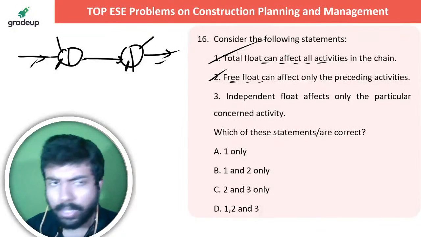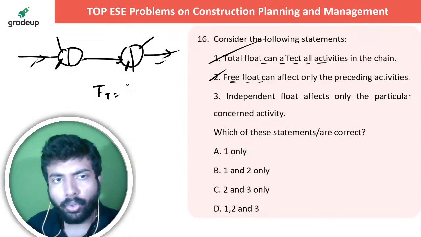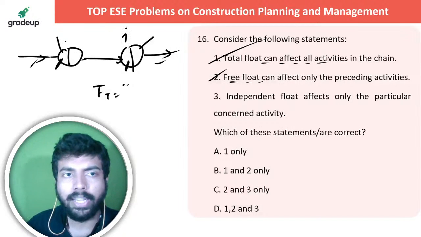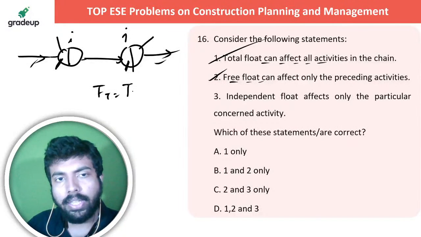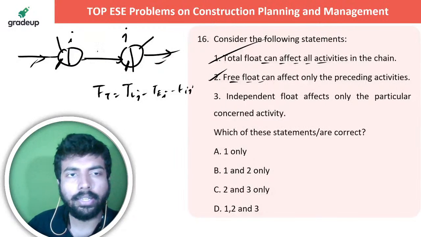आपको float का मतलब तो I think पता ही है, right? So if I am talking about the total float, तो it is actually होता है आपका, say this is activity J, this is I. So this is TLJ minus TEI minus TIJ, right?